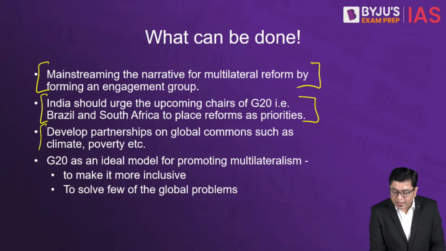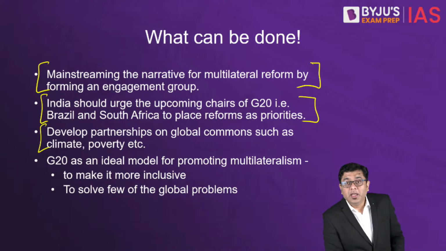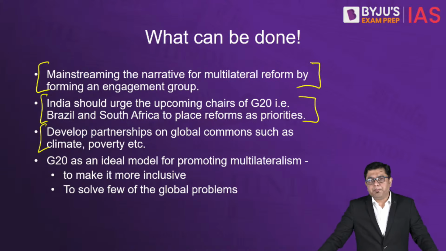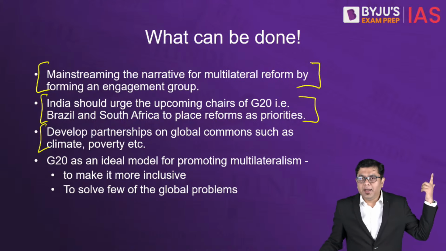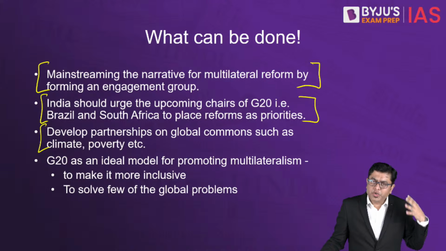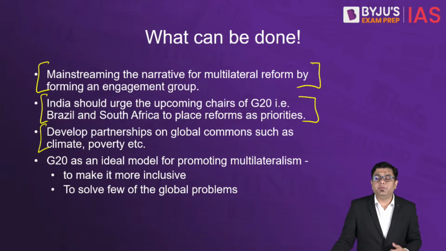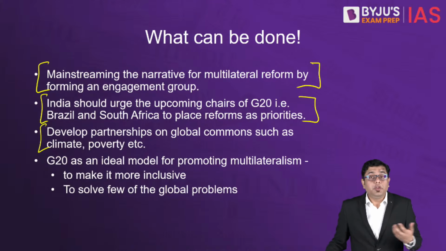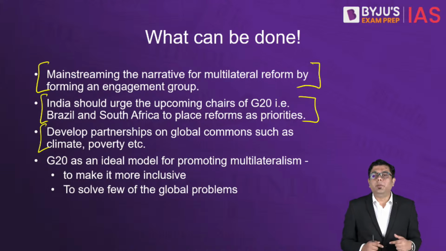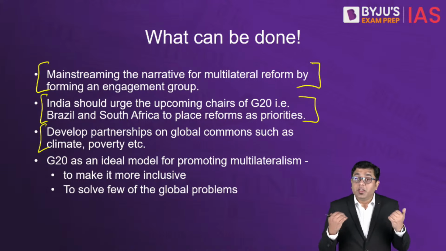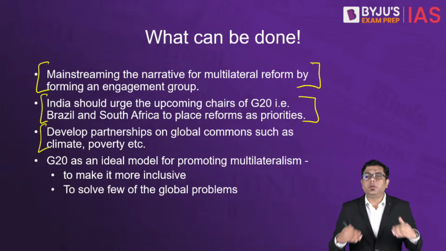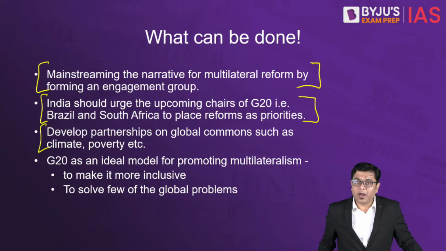Also, develop partnerships on global commons. Right now, the multilateral institutes that we have have very little in common amongst them. And when we say global commons, we mean poverty, eradication of hunger, the issues that we face due to climate, the climatic disasters, the loss and damages which need to be paid as a result of that, the aspect of education, the aspect of human migration. These are the global commons along the lines of which the institutes should be set up, and they should set their lofty goals around it.